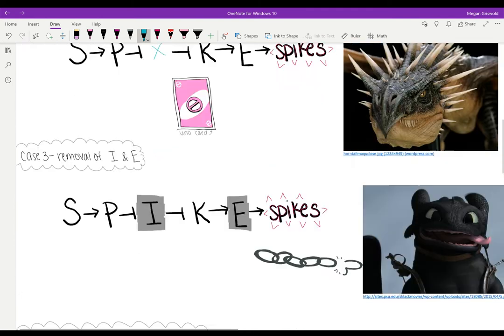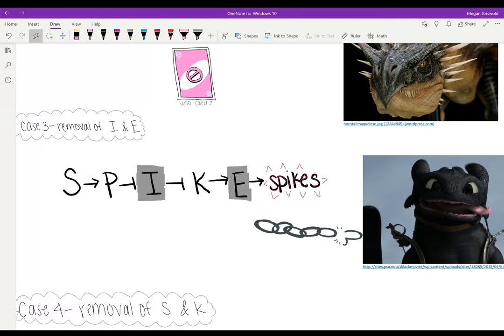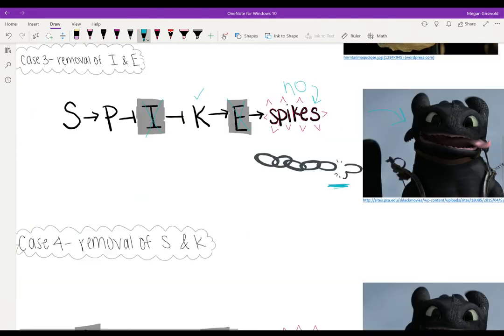In the third case, both I and E have been removed, so going through, S transcribes P, which inhibits I, but since I is not there, it cannot inhibit K, thus K will be transcribed. However, E is absent, and without E, we cannot get a dragon with developmental genes for spikes. Think of it like a link of chains with the last chain link broken that represents E protein. Without the last link, it cannot tether the space in between one object and another. Thus, we do not get the end product of spikes and instead get a dragon like Toothless with no spikes.